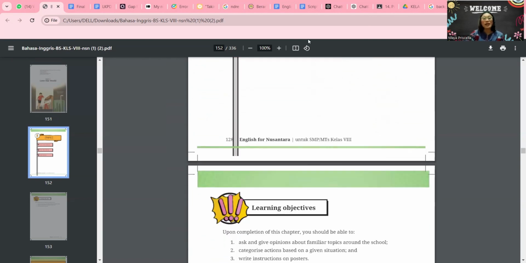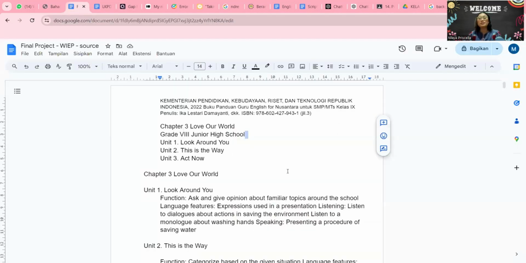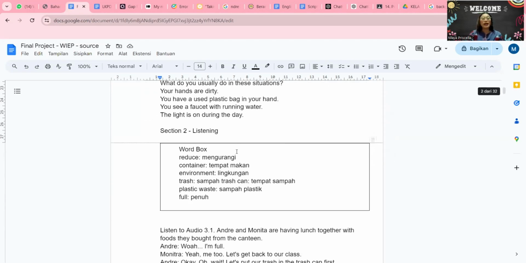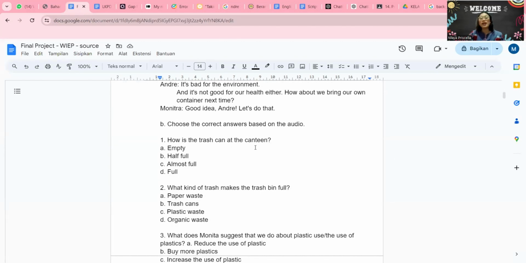So the whole material I summarized in this file. So I put all the material over here. And then after that, I asked ChatGPT to help me to create the passage. So I go to ChatGPT first, and I create the passage. I put the keywords and the instruction.